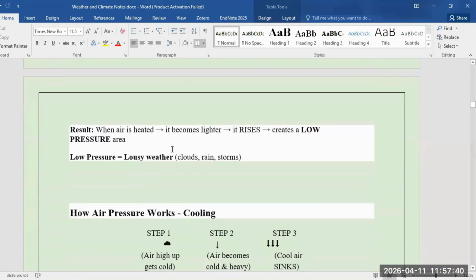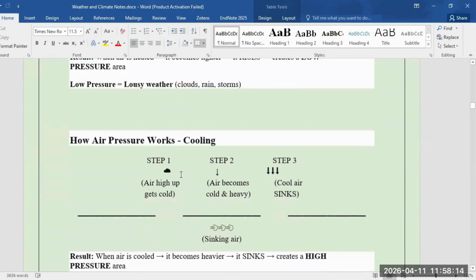So you can say that air pressure is the responsible factor behind all the weather, climate, and any other phenomena that we feel. When air is heated, it becomes lighter, it rises, and creates a low pressure area. The low pressure area then leads to the change in the weather that we usually see. So rainfall, storms, or clouds that we see in the sky are all because of low pressure. Low pressure leads to lousy weather, which leads to changes in the normal conditions.